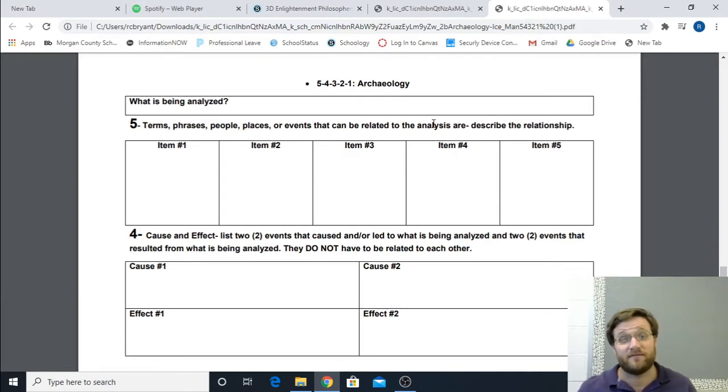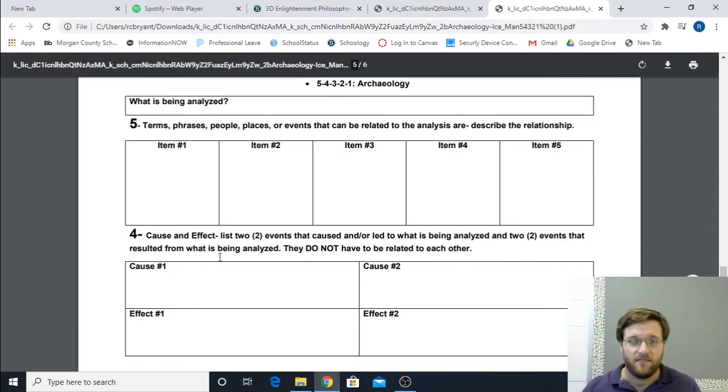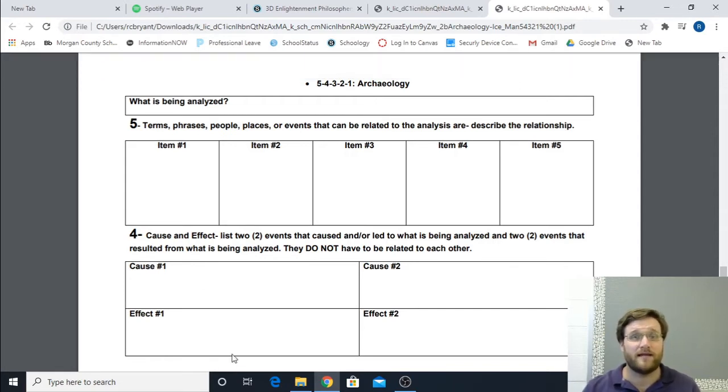Okay, I want to clarify this section so that you understand it just a little bit better. They are stacked top and bottom. Cause number 1, effect number 1. Those 2 are going to be related. Whatever you put as cause number 1, the effect of that cause will be number 1. But then cause number 2 does not have to have anything to do with cause number 1. It is its own thing. They should be able to stand separately from each other.